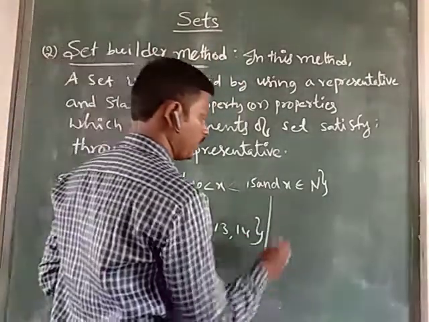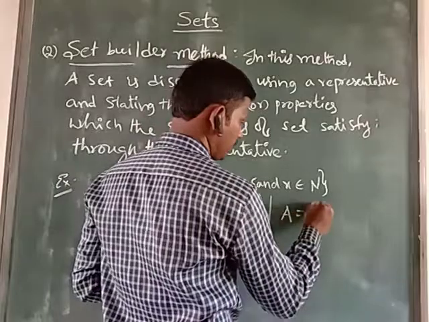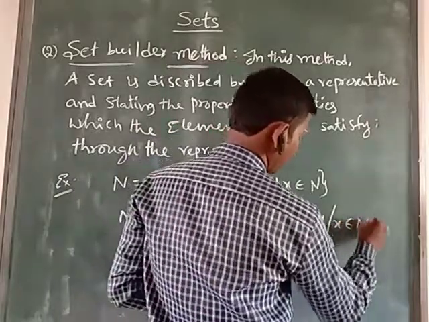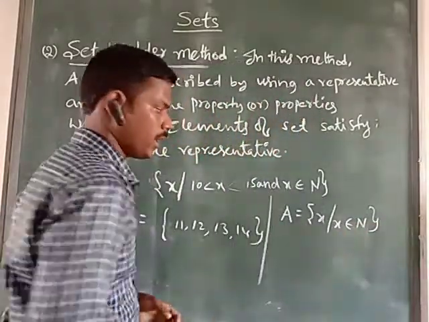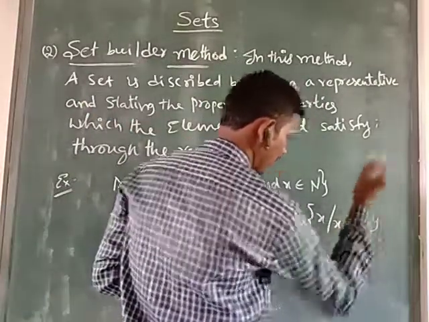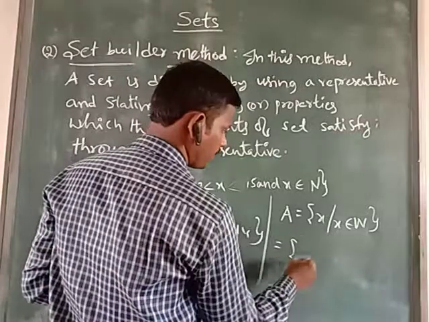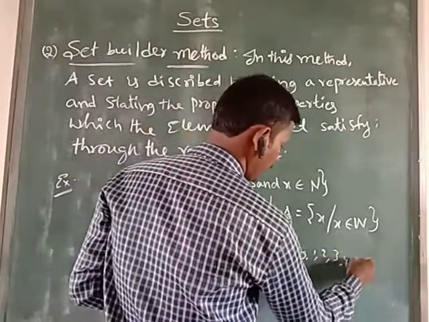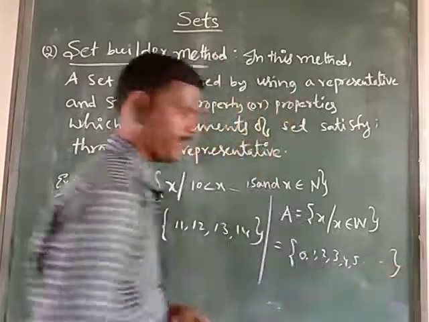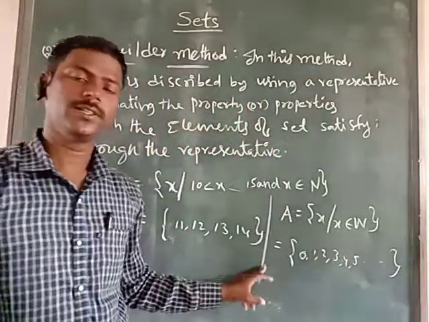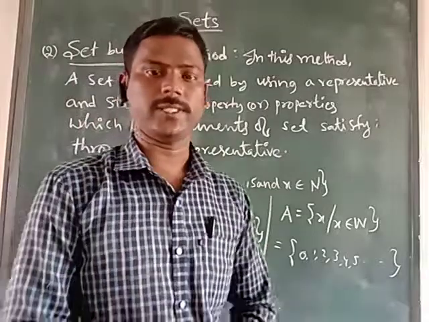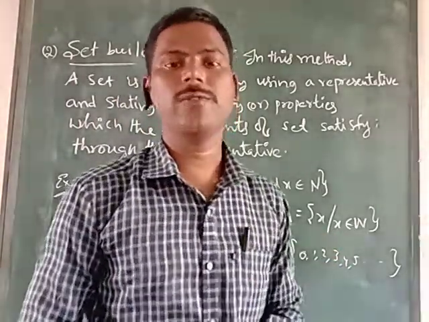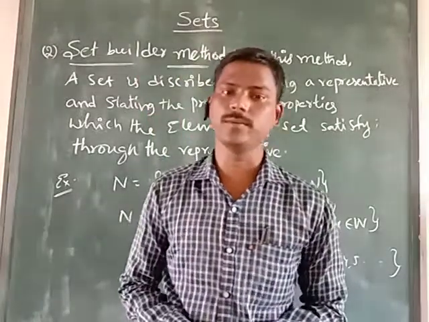See one more example. A = {x : x belongs to W}. How to write it in list form? {0, 1, 2, 3, 4, 5, and so on}, infinite. These two are equal only. So the way of expressing with a conditional property is called set builder form or property form.